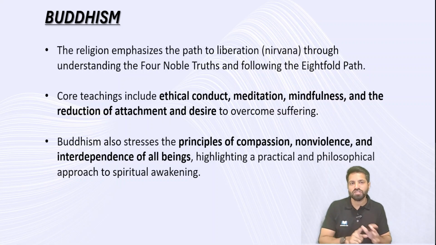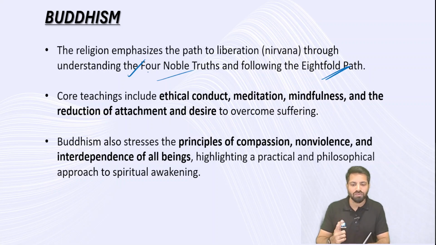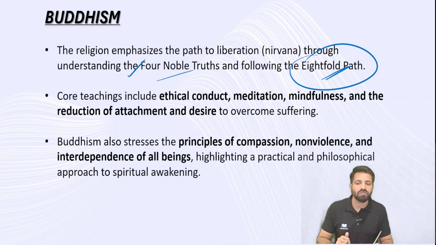Here, in order to achieve this self-realization, it talks about the four noble truths and the eightfold path. You have to follow these four noble truths in your life. You have to implement them. At the same time, you have to follow the eightfold path also. So this is what Buddhism talks about. These are the values it has given. We are going to see them in detail further on. But at this point, Buddhism also talks about moral values: the four noble truths and the eightfold path.